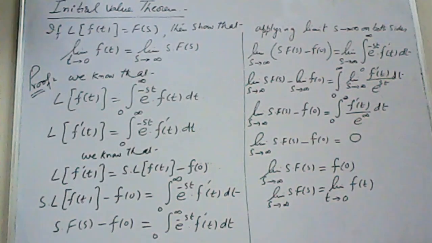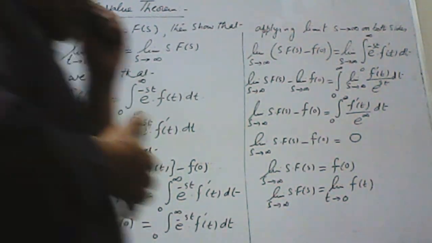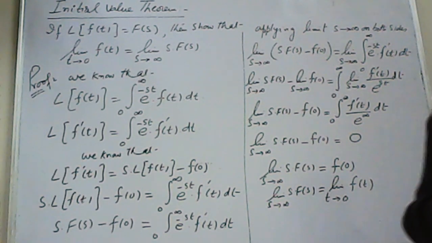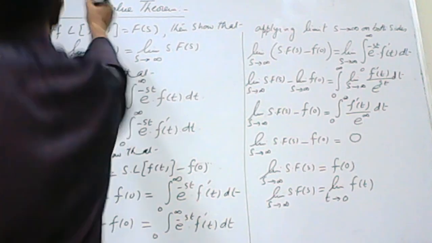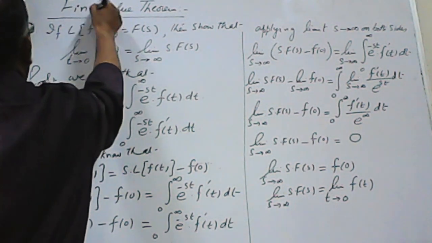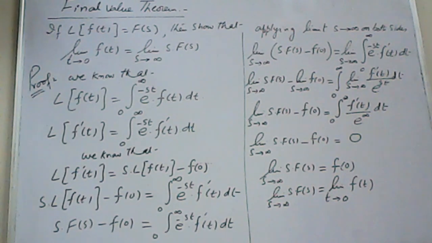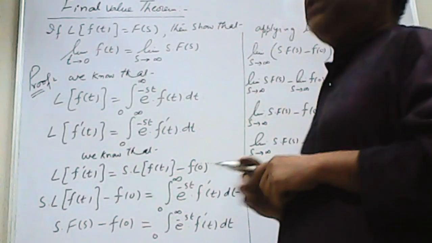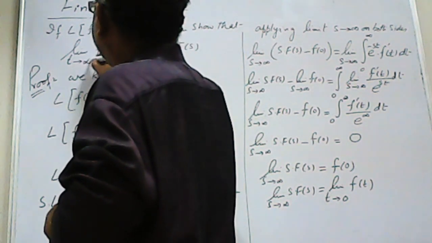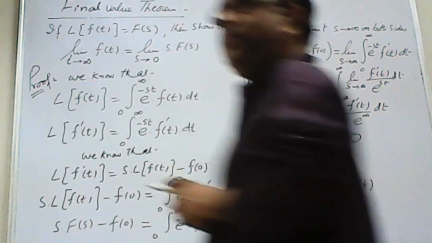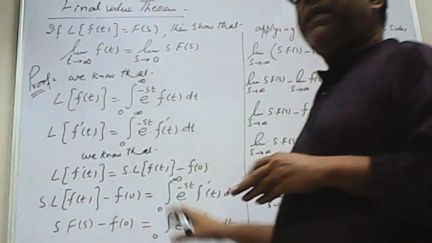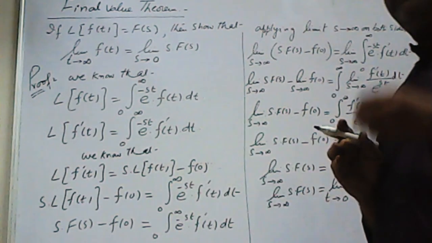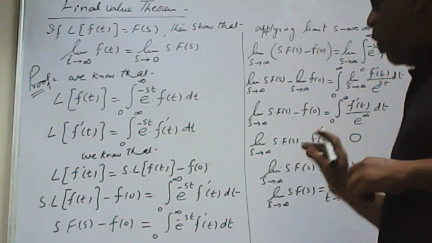Now what I will do is change this theorem into the final value theorem. Both are almost identical theorems, so look what changes I am making. This name is now final value theorem. The next change is that t will tend to infinity and s will tend to 0. Now we will start in the same manner, and the only change will occur